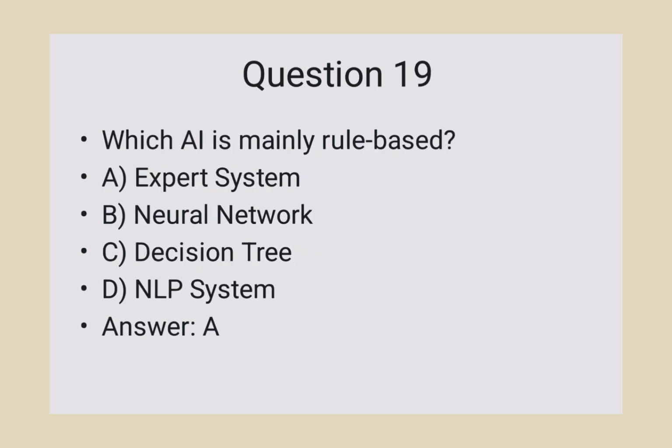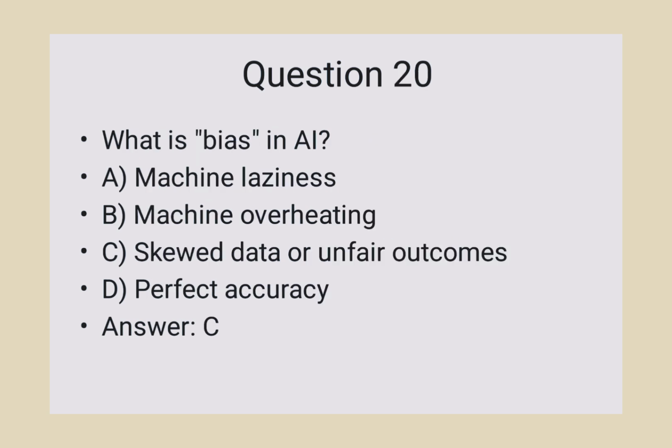Question number 19. Which AI is mainly rule based? Answer A. Expert system is rule based. Question number 20. What is bias in AI? Answer C. Skewed data or unfair outcome.